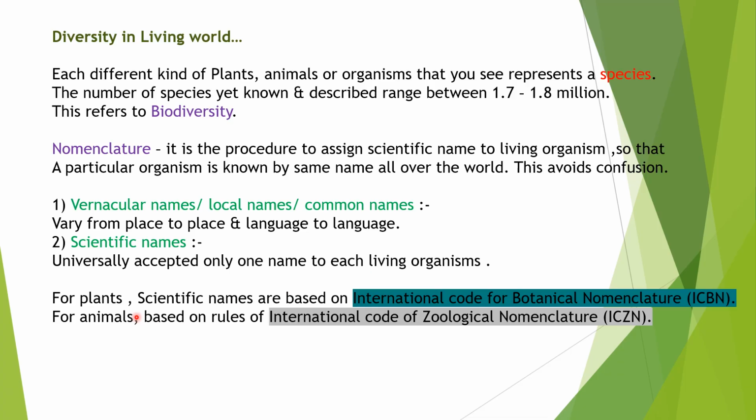For plants, scientific names are based on the International Code for Botanical Nomenclature. That means the short form is ICBN. And for animals, the rules are based on the International Code of Zoological Nomenclature. The short form is ICZN.